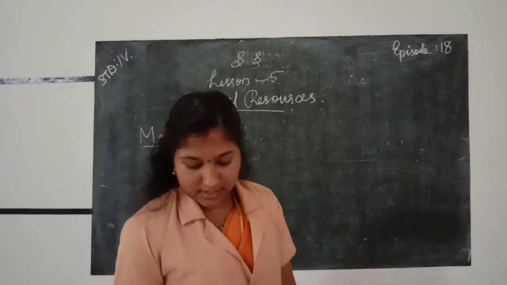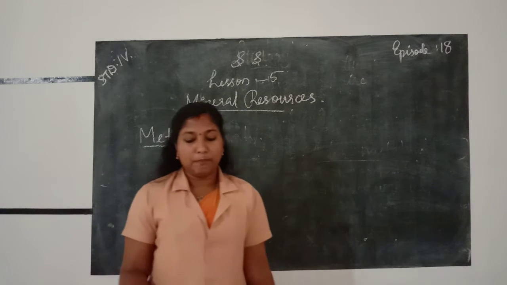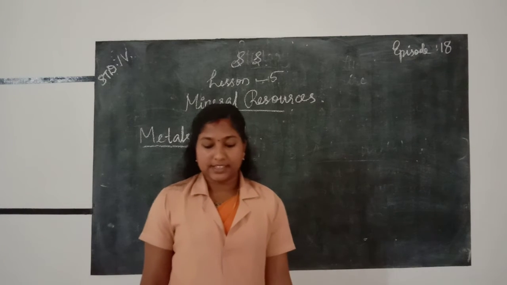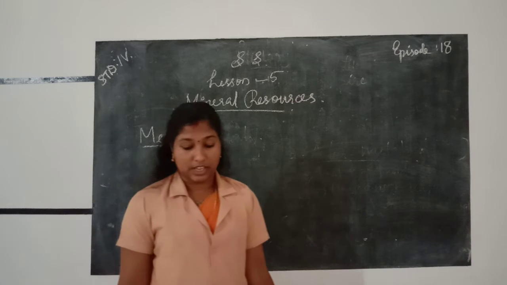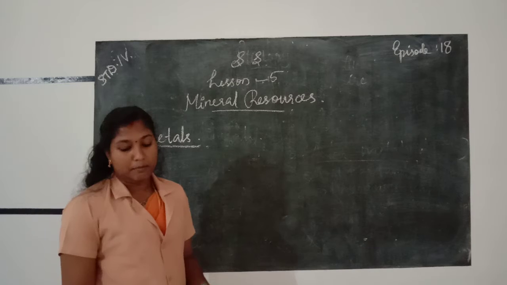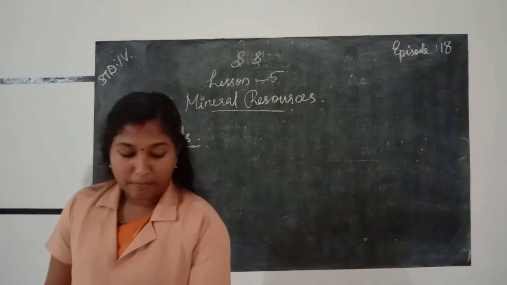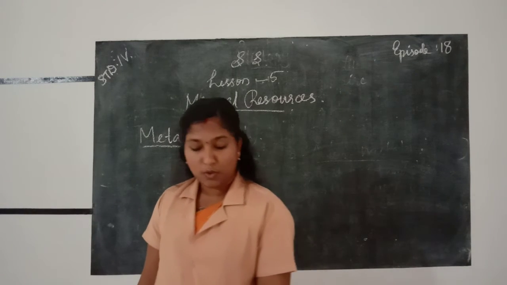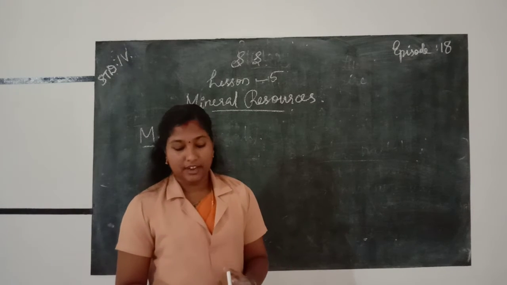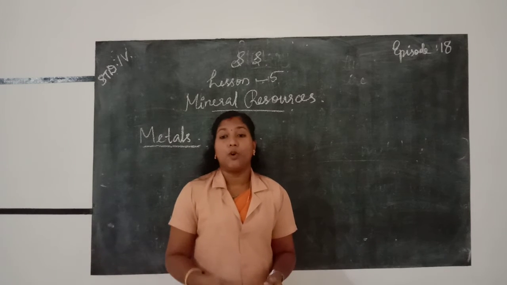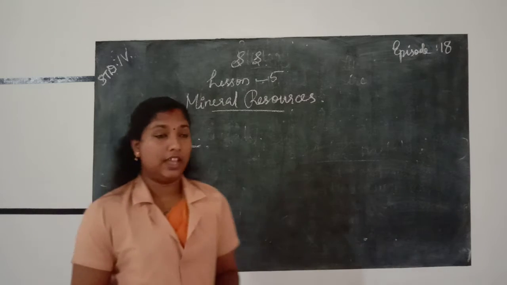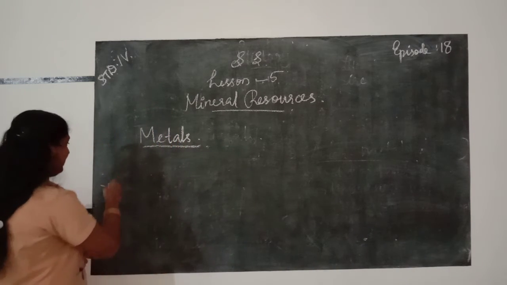We know the importance of metals. Metals are found in our country. Some important metals like iron, manganese, aluminium, copper, gold, etc. are examples for what? Metals. These metals, iron, manganese, aluminium, copper, gold, are found in our country. First of all, we are going to learn about the first metal, iron.